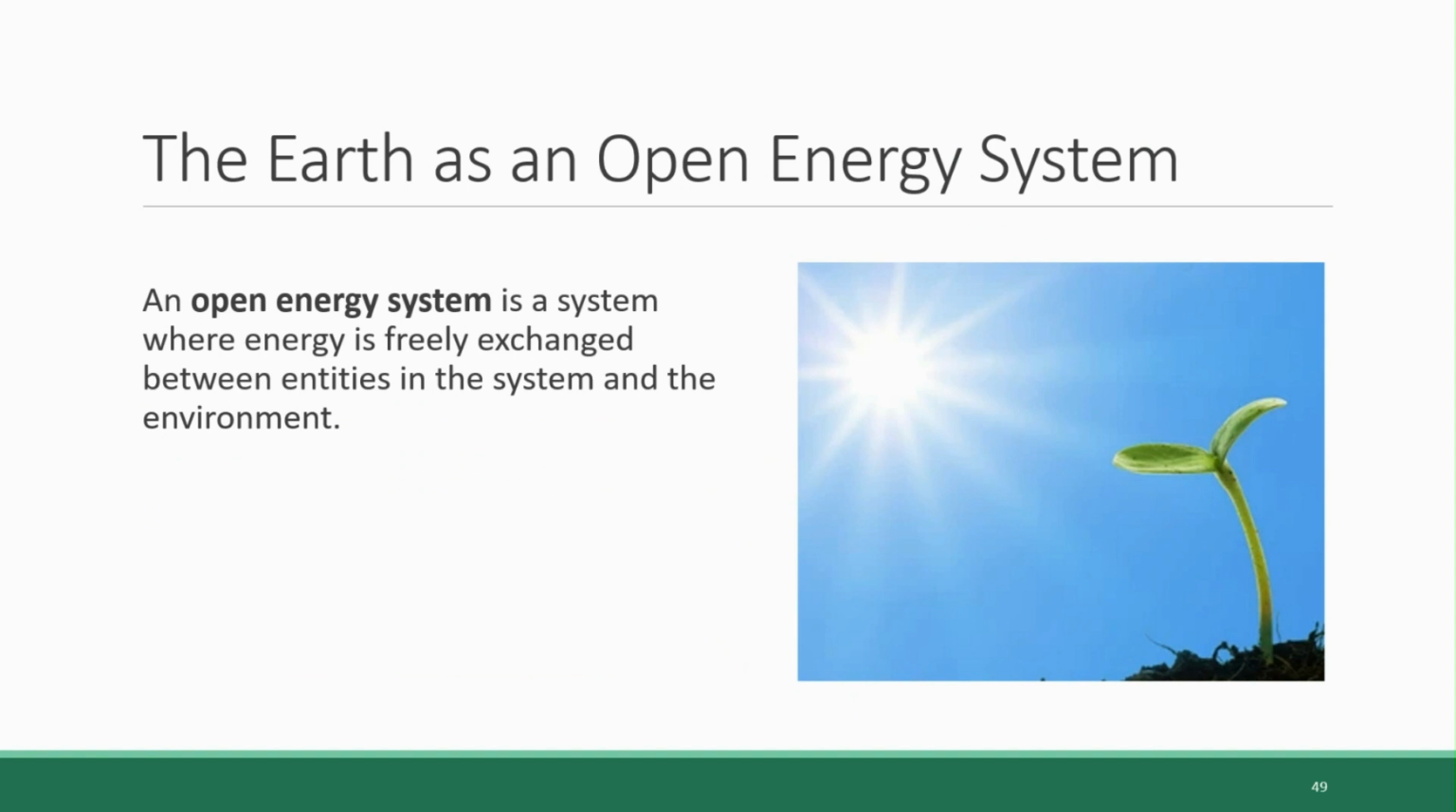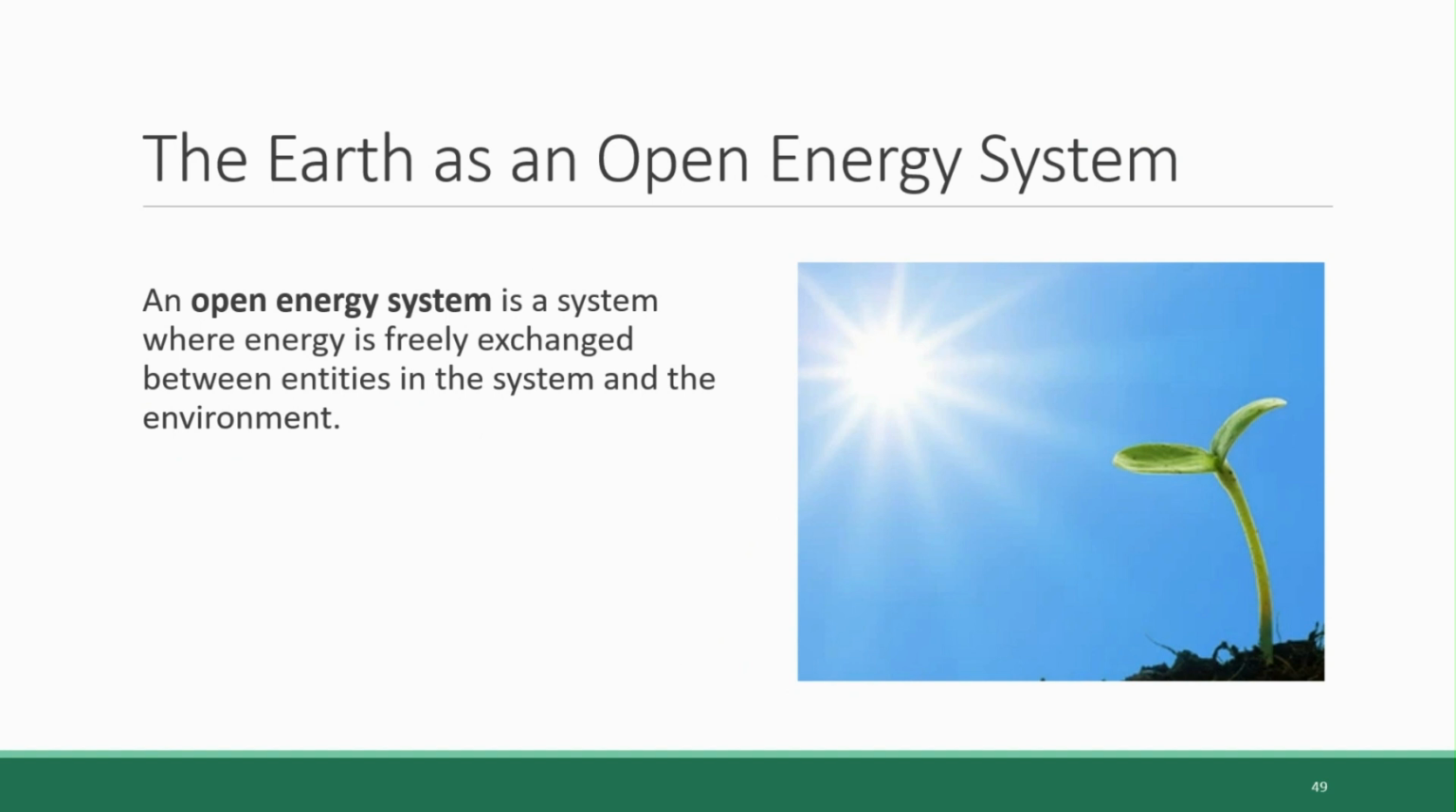Because all living things are part of what we call an open energy system. An open energy system is a system where energy is exchanged between entities within the system and the environment. Energy flows into living things from the environment, and it flows out of living things back into the environment in a continuous cycle. Ultimately, all of the new energy coming into the system of the Earth is from the sun. This means that virtually all living organisms, not just plants, get their energy from the sun. We humans can ultimately trace our energy back to the source of sun.